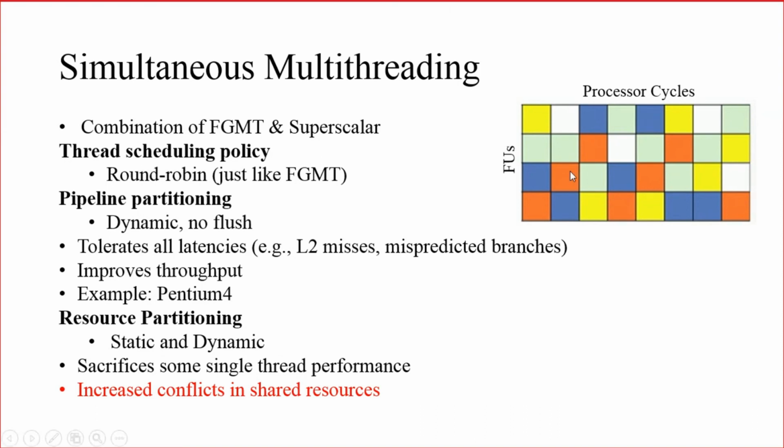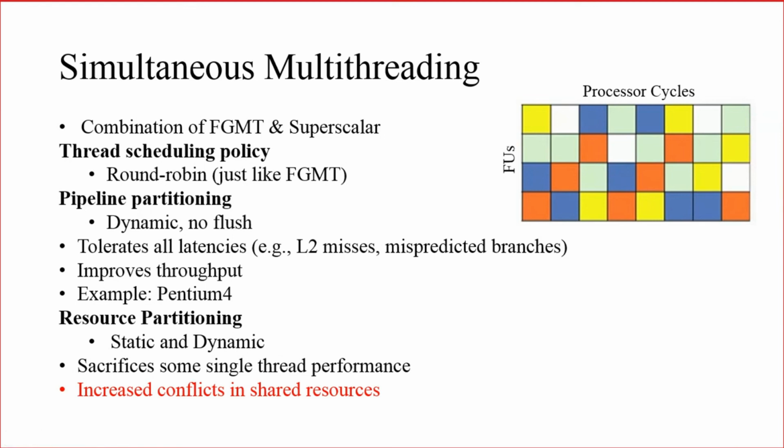So this will improve the throughput as the number of idle execution units is reduced. So it will improve the throughput. Example, Pentium 4. It is having, I think, 5-way architecture.